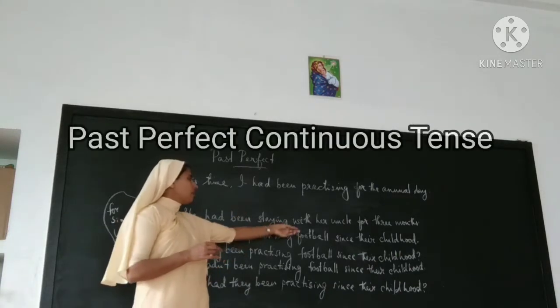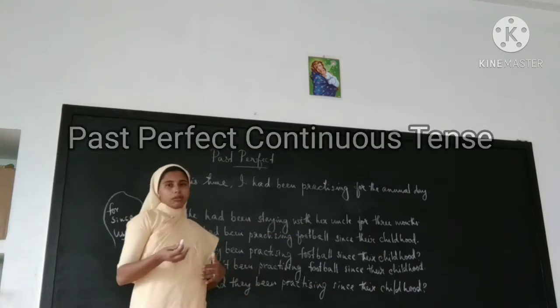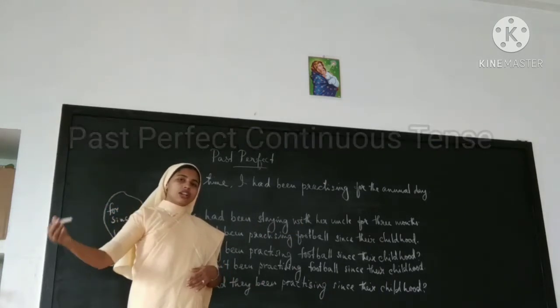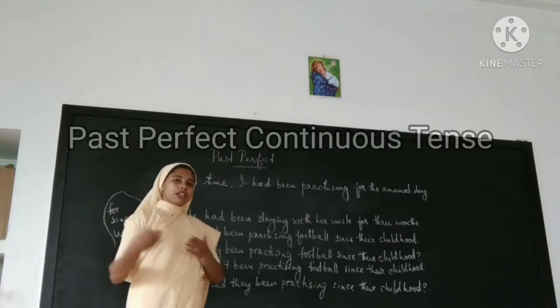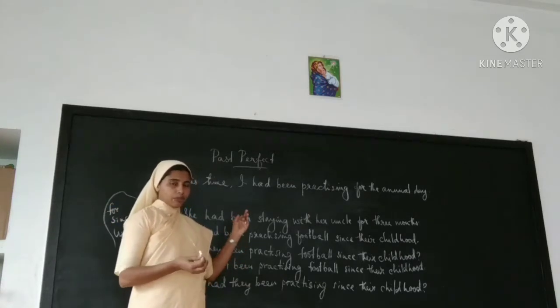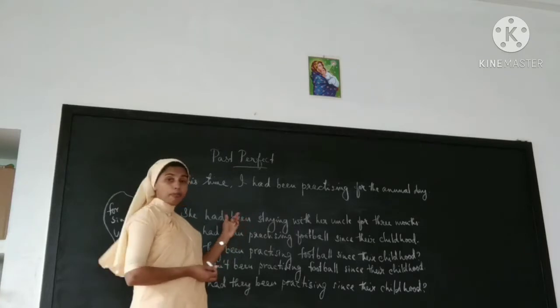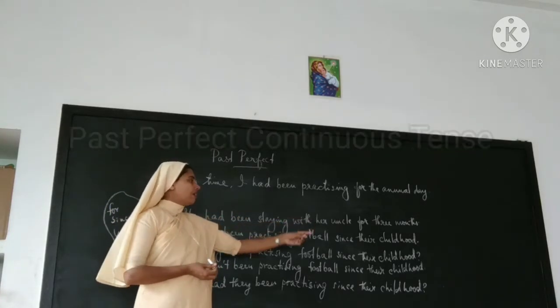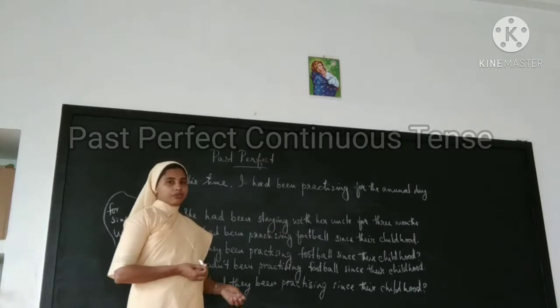Okay, and see the sentence. She had been staying with her uncle for 3 months. Already she must have stayed and she must have departed from there. Now she is not there. That's the meaning of this sentence because it is used in past perfect continuous tense. She had been staying with her uncle for 3 months.